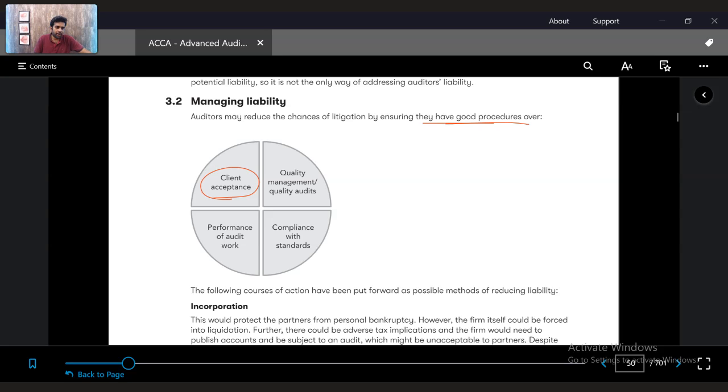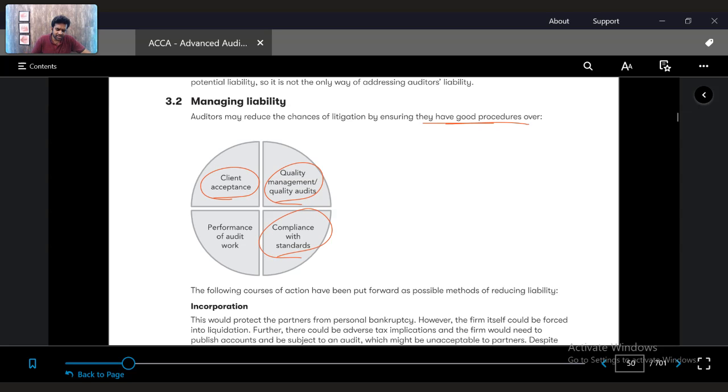If I am doing public practice, practicing as an accountant, as an auditor, as a solo practitioner, I will not go and accept a client which is a bank because it's too risky for me. So only accept those clients for which you can take a risk. Ensure the work you do is of high quality. Inculcate quality management procedures, which you will learn in the next chapter.